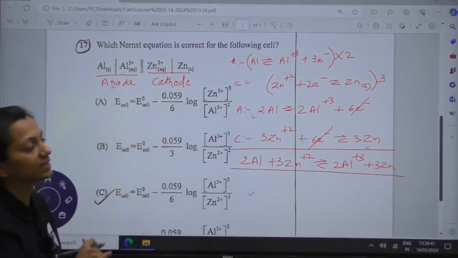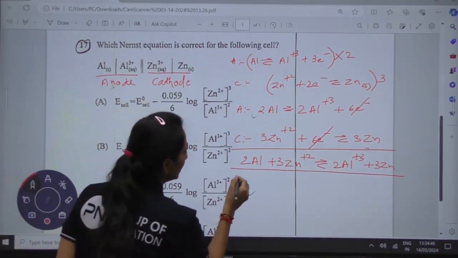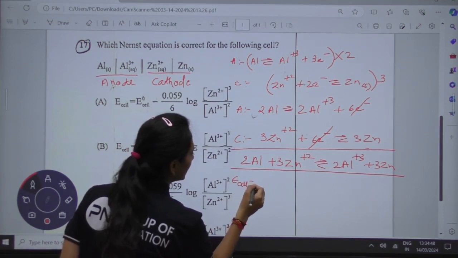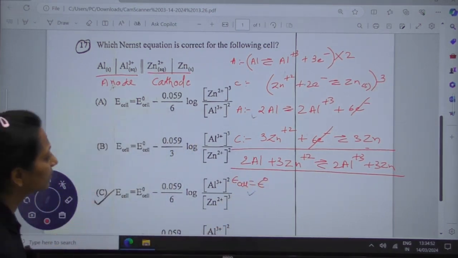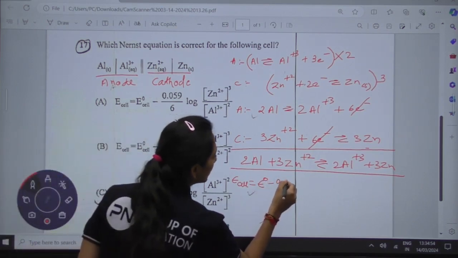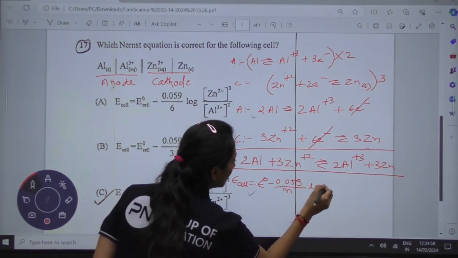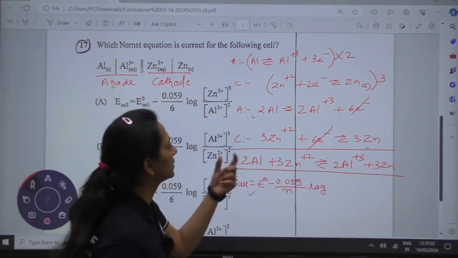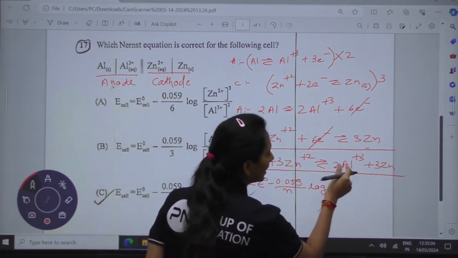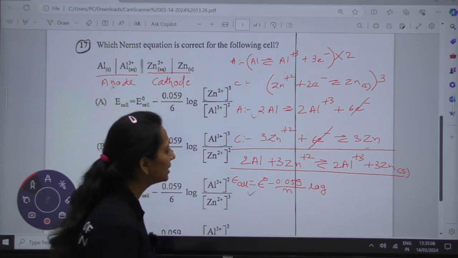According to this cell reaction, we can make the Nernst equation. E cell will be equal to E naught, which is cathode minus anode, already given to you, minus 0.059 divided by n log of product upon reactant. In the product we have Zn and aluminium. Zn is solid, so its concentration remains the same.